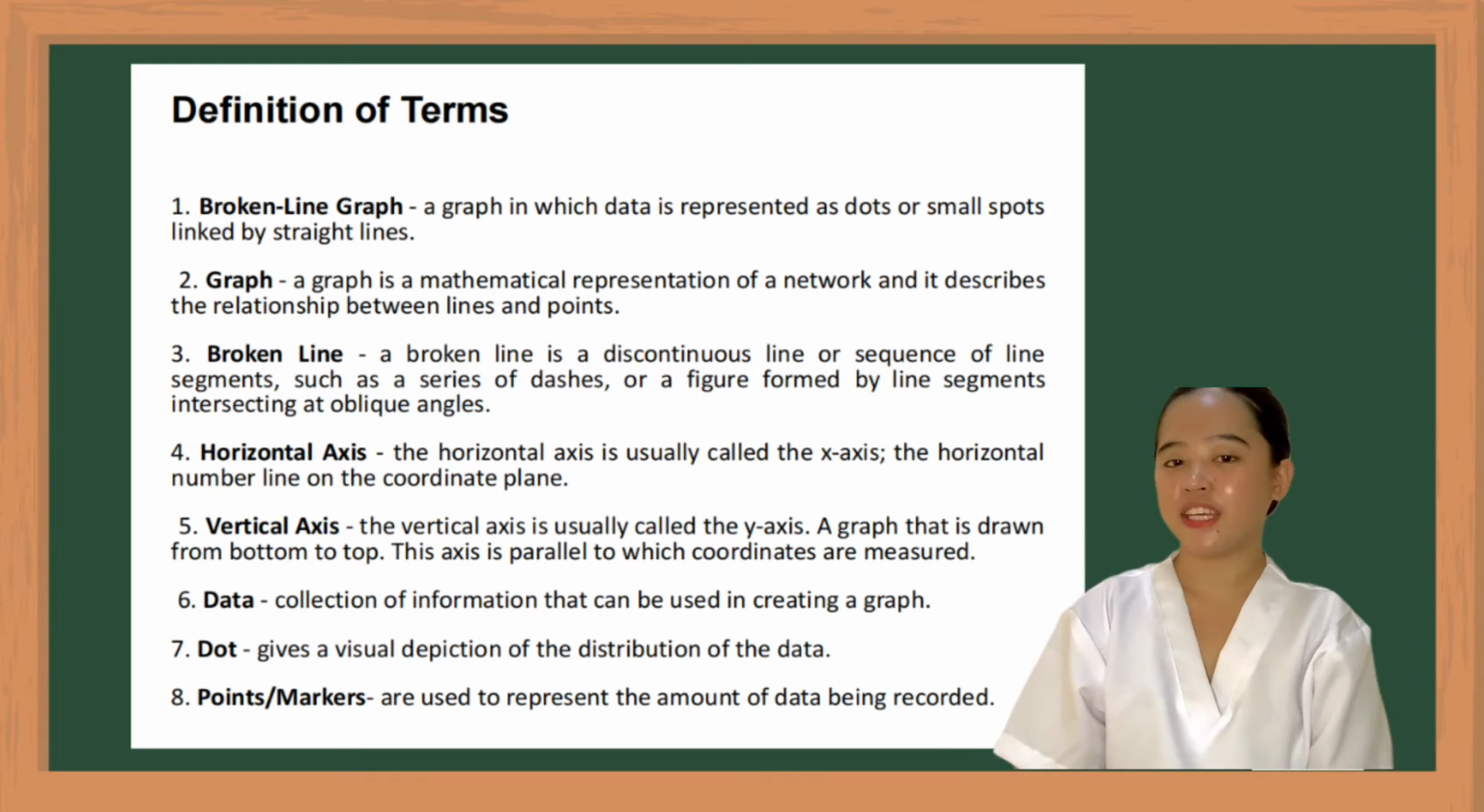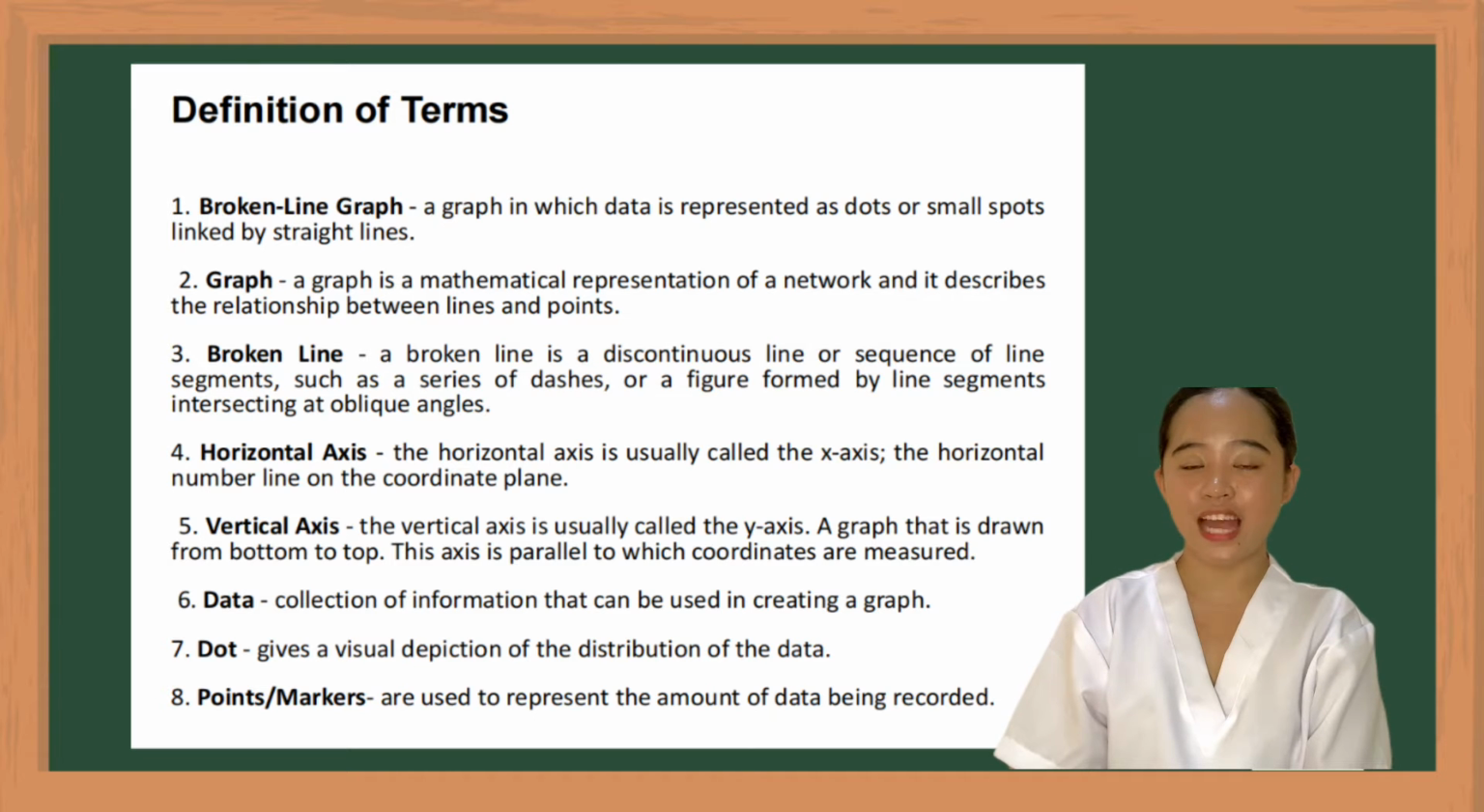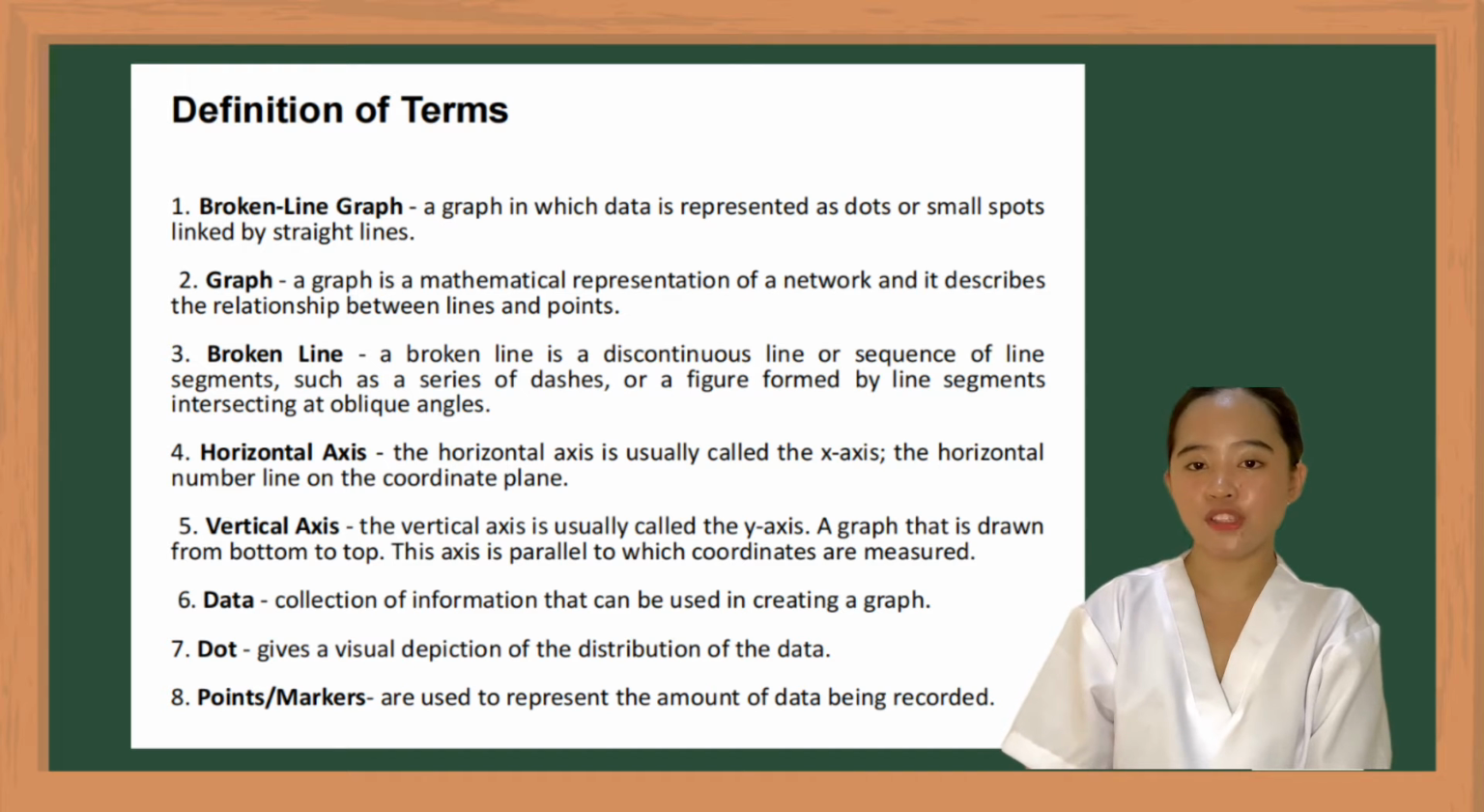Seventh, dot. Gives a visual depiction of the distribution of data. It is a type of marker used to represent amounts. Eighth, points or marker. Used to represent the amount being recorded. In a broken line graph, markers are used to represent amounts, and these amounts are then joined together by straight lines. Markers can be dots, stars, or other representations. That's all.